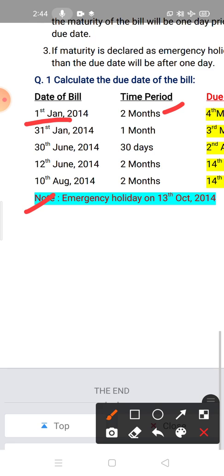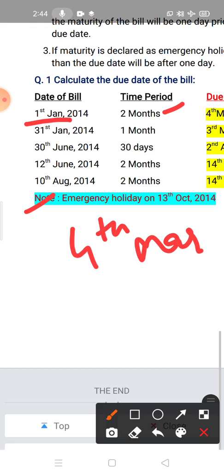The maturity date is 4th March. Here there is no public holiday and no emergency holiday, so you have to write down the due date as 4th March. In this way you have to take the 2 months.